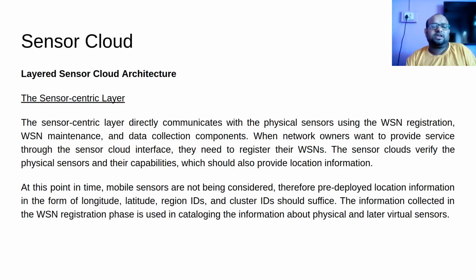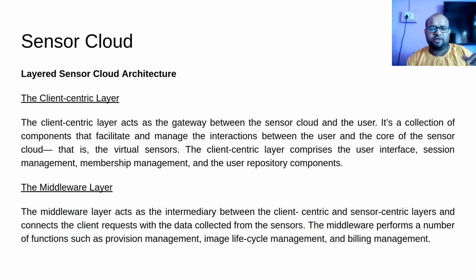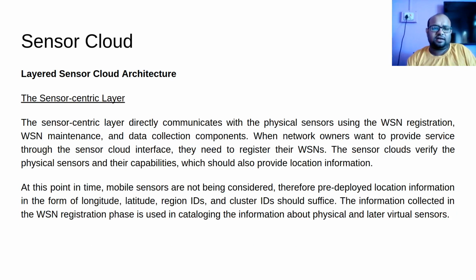Okay. So the next layer is our sensor centric layer. We have talked about the client centric layer, we have talked about middleware. Next is our sensor centric layer. The sensor centric layer directly communicates with the physical sensor using the WSN registration, WSN maintenance, and data collection components. So there are three main components in this sensor centric layer. There is the WSN registration, we will talk about this. There will be a component to manage these WSNs, and then there will be a component that is going to actually collect the data from the physical sensor and give it to the virtual sensor. So this will be in the sensor centric layer.